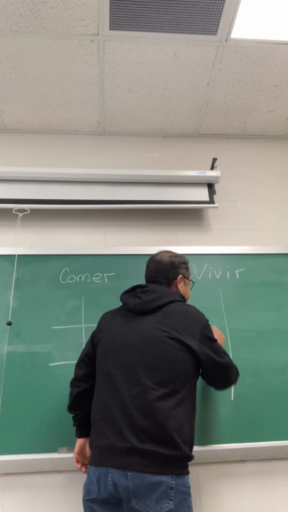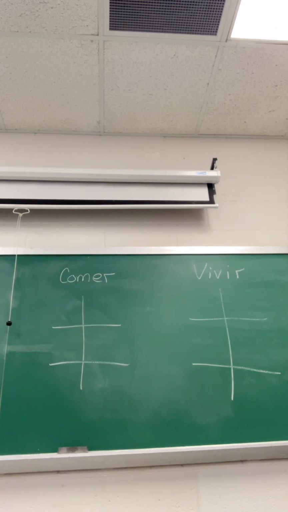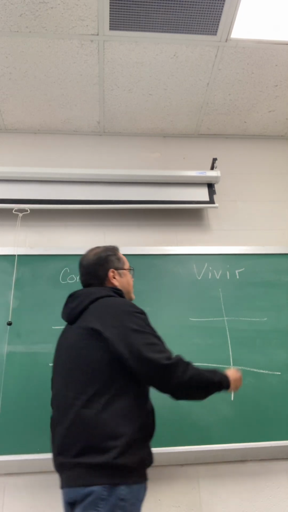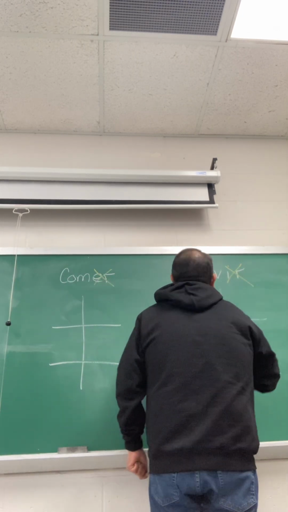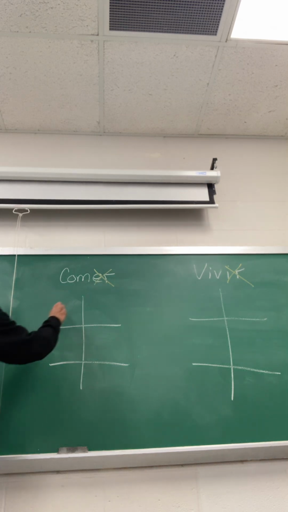The good news is that the grammar concept is the same. You are going to drop the ER, and you are going to drop the IR, and then you will add a particular ending to that. The bad news is that the endings are completely different.